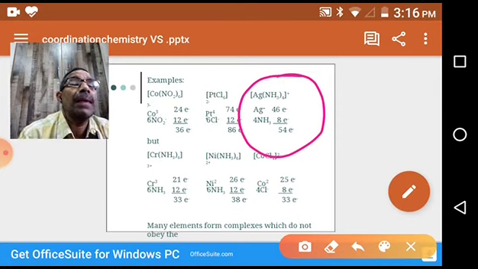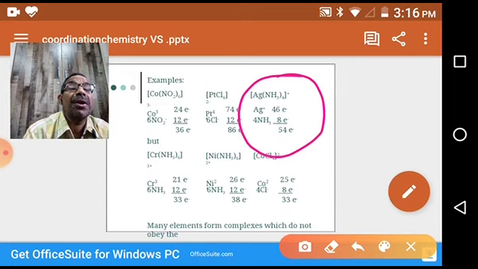So the atomic number of silver is 47. Copper, silver, gold. Copper is 29, plus 18 is 47, yes, 47. In this complex, silver is exhibiting a +1 charge, silver ion, unipositive. That means we have to deduct one electron: 47 minus 1, 46. The total number of ligands is 4.